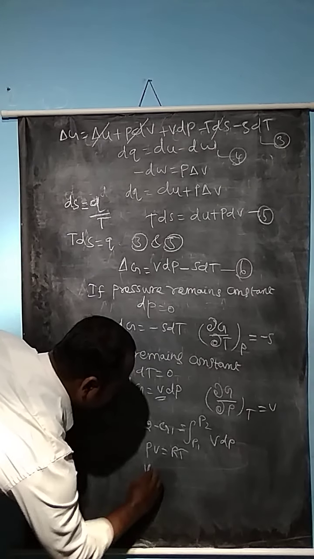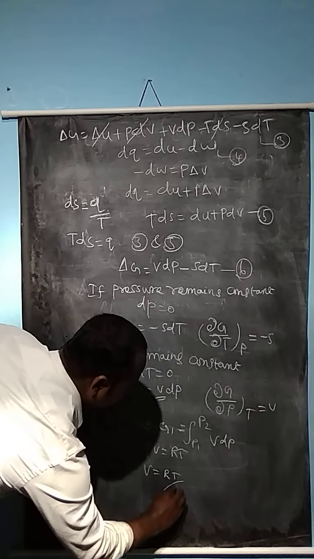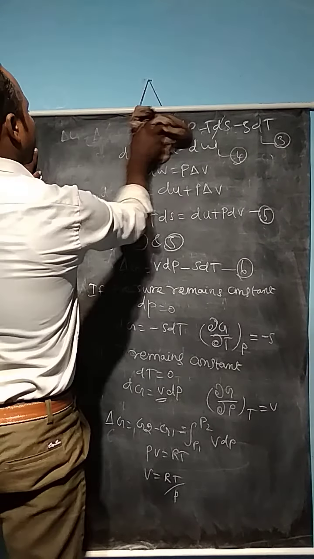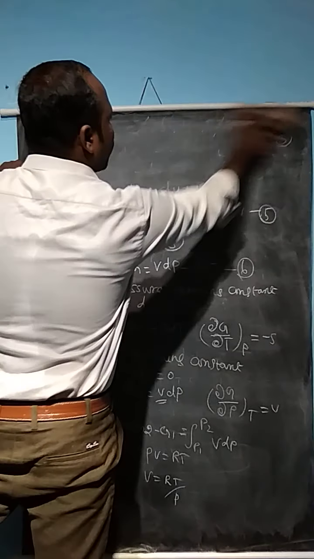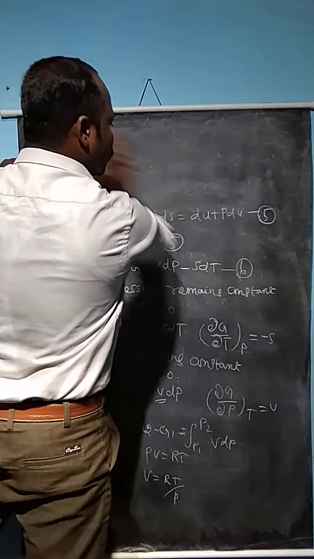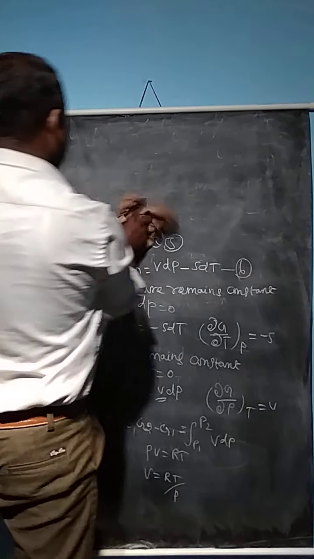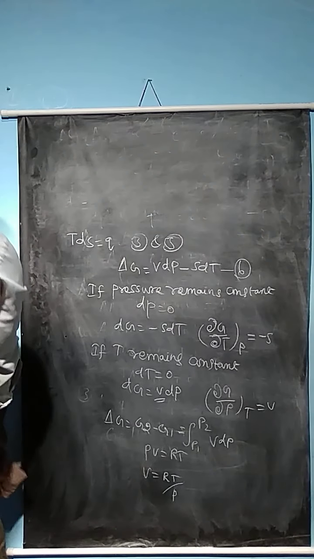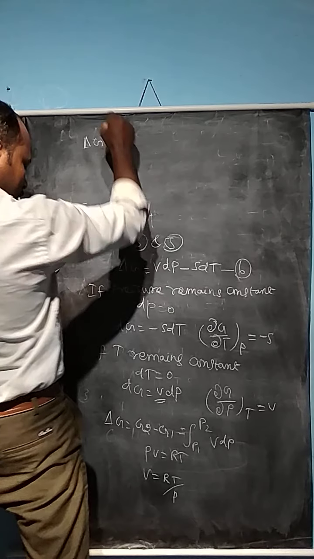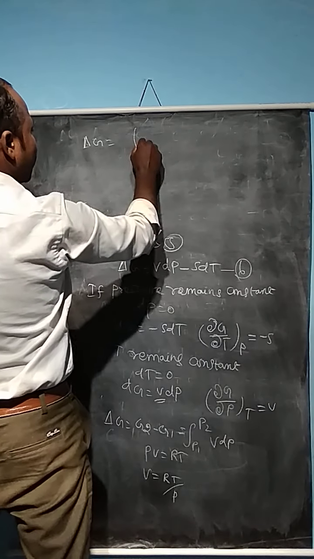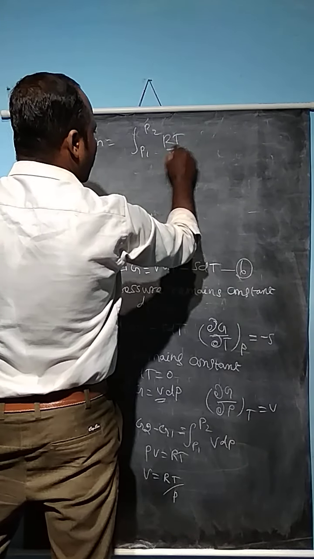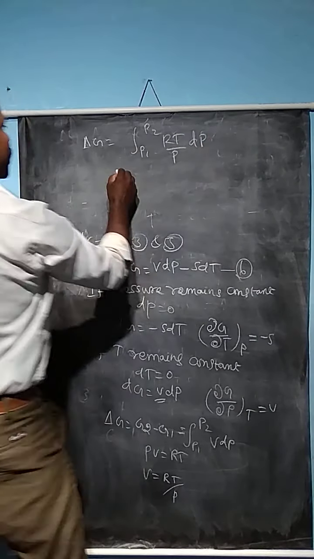So V is equal to RT divided by P. Now substitute the value of V into the equation: delta G is equal to the integration from P1 to P2 of RT divided by P into dP.